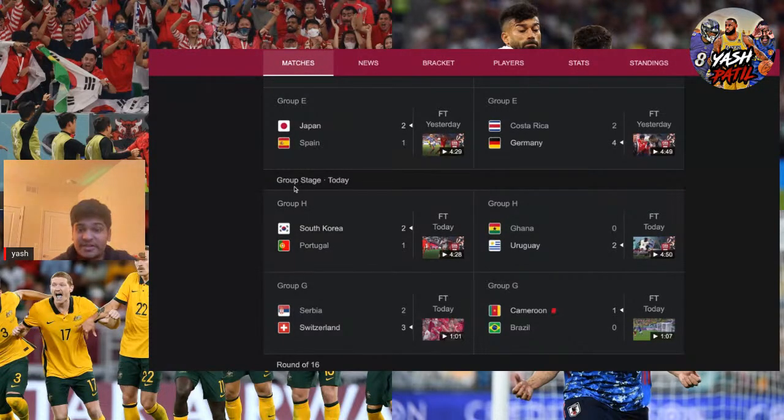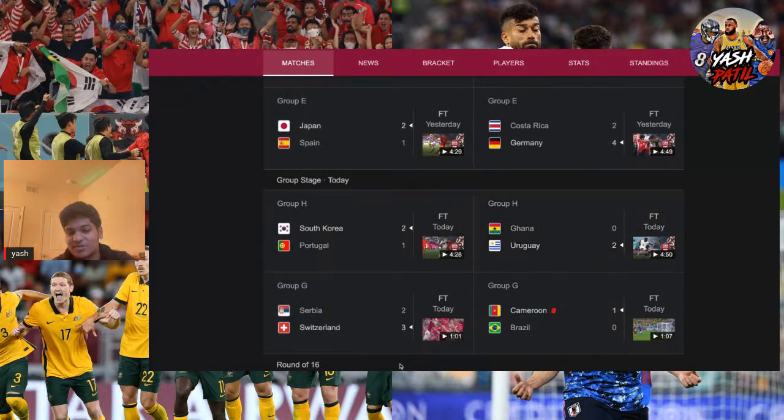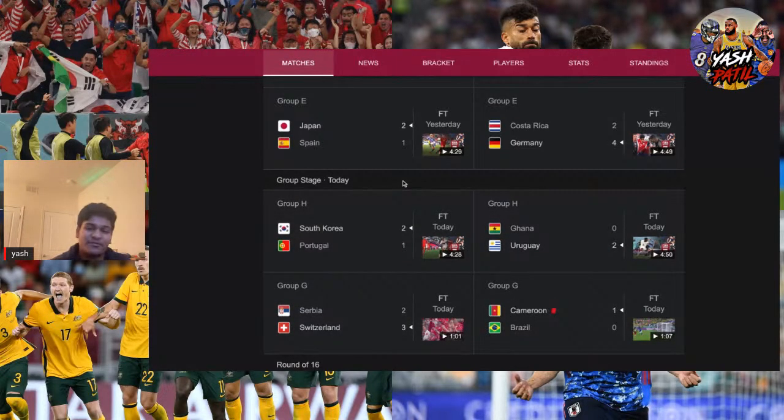Okay, yeah, we have today's games. I didn't watch these games. There were some really good deciding games today. I really wanted to watch this Group H, but I was in school. Unfortunately, I was able to catch the end of Group G, but I was not able to watch Group H, which is very unfortunate. I missed out so much, and I really regret missing out.